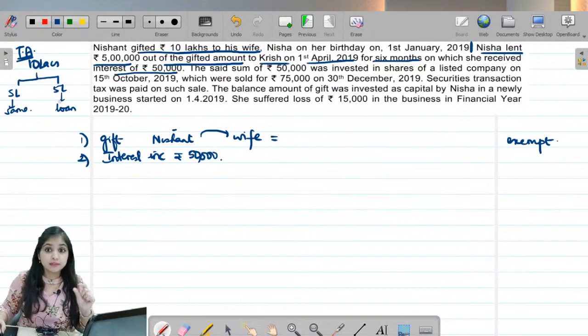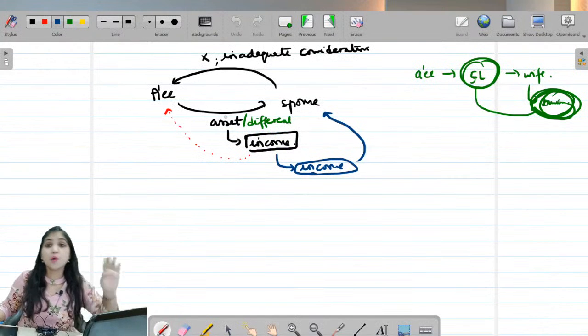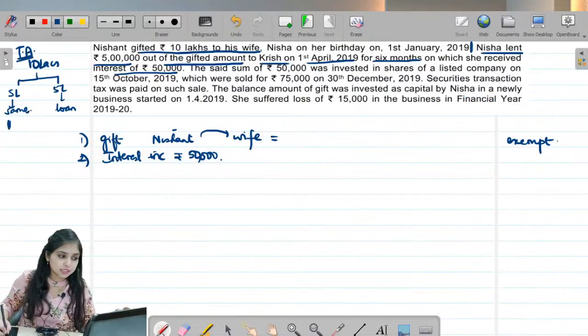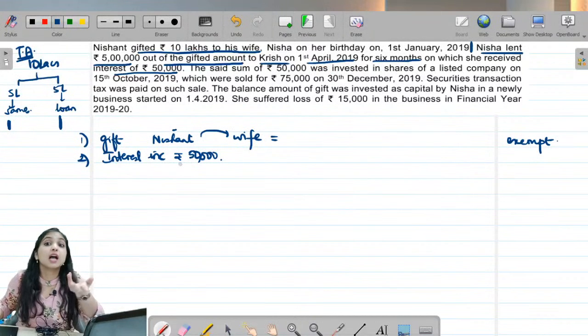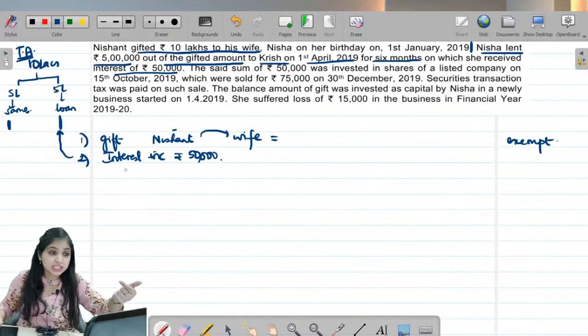Yes, the balance 5 lakh is changing into loan. So what did I just tell you? Any income from the asset in the same form or different form, both I will club. So any income I get from this 5 lakh, and any income I get from the other 5 lakh, both I will club. This 50,000 interest income which Nisha is earning, from where is she earning this? She is earning this from this loan. So she is earning this money from the transferred asset in a different form, 5 lakh rupees loan.